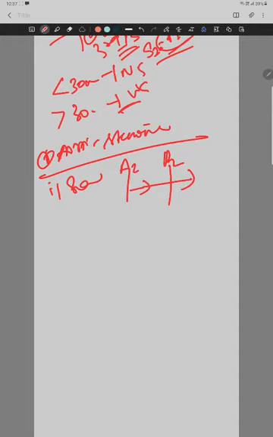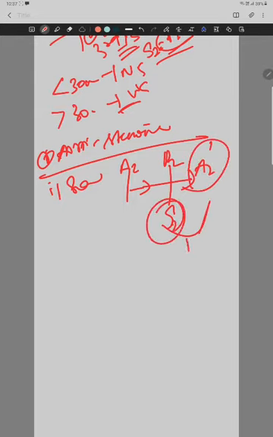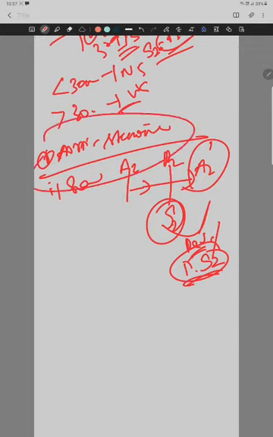They can close at the same time, giving a single loud S2, or A2 can even go after P2. So it can also cause reverse splitting, or paradoxical splitting of the S2. This is seen in a calcified or stenosed aortic valve, aortic stenosis. This is the thing we have just been discussing.